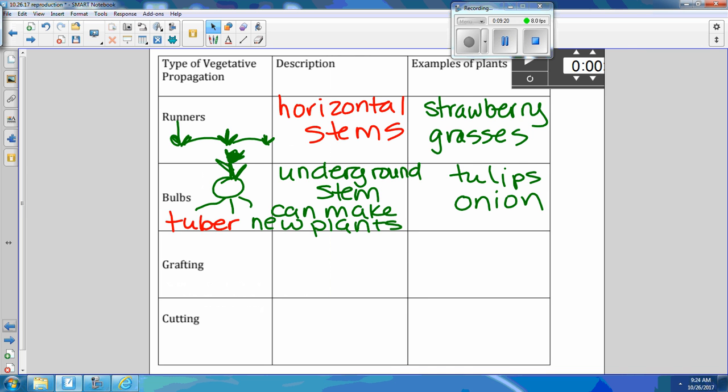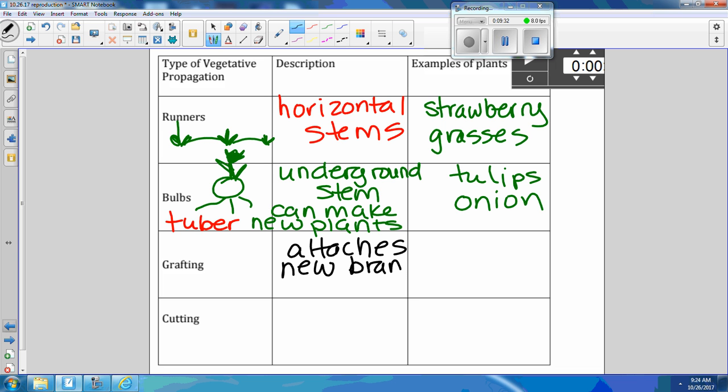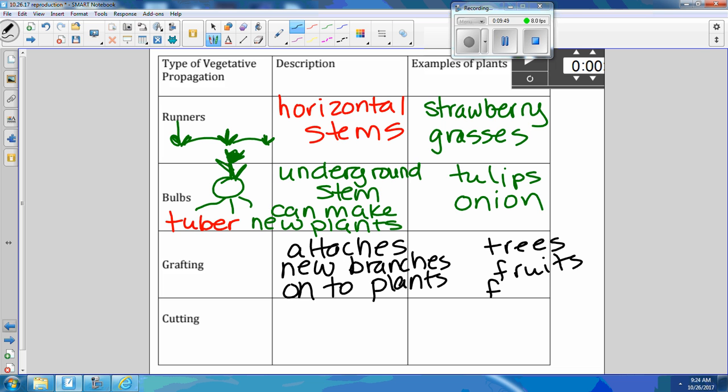Somebody tell me the definition for grafting quickly, Dwayne. Good. Good, and you have to attach, what are we attaching? New branches on to plants. And then they grow. Your examples are the trees, the fruit trees. Fruits or different flowers, or you might just want different shapes of trees.